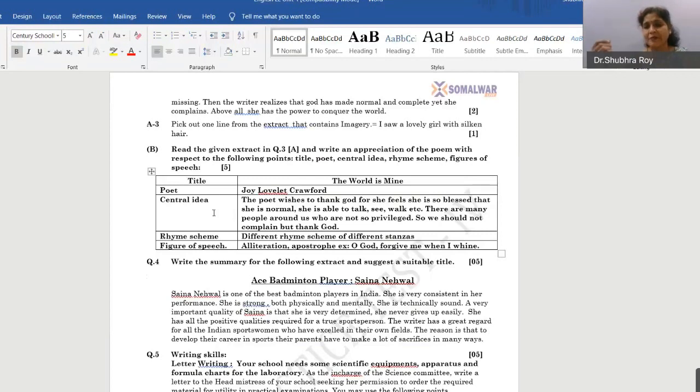You can mention the rhyme scheme of the first stanza is so and so, and figures of speech, alliteration, apostrophe. Example of apostrophe: Oh God, forgive me when I whine. So if you write this correctly, you get 5 out of 5.